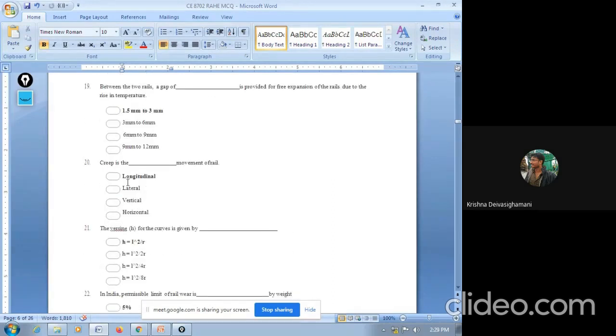Next question, 20. Creep is the dash movement of rail. The options are longitudinal, lateral, vertical, and horizontal. We know creep is the longitudinal movement of rail with respect to sleepers. That is the definition of creep. So creep is nothing but the longitudinal movement of rail with respect to sleepers.